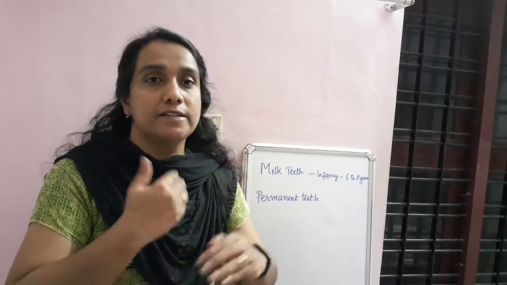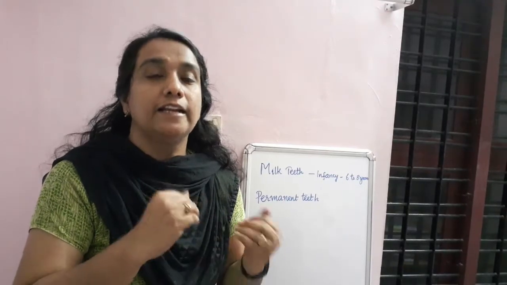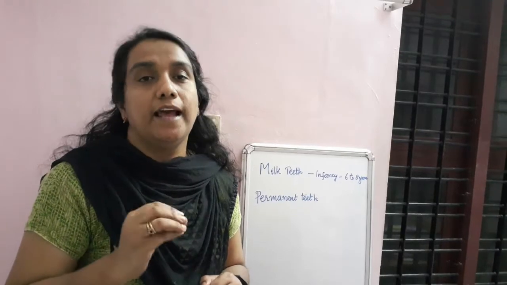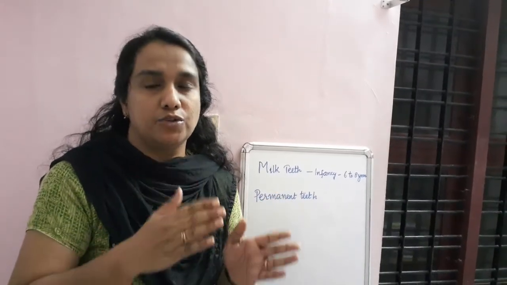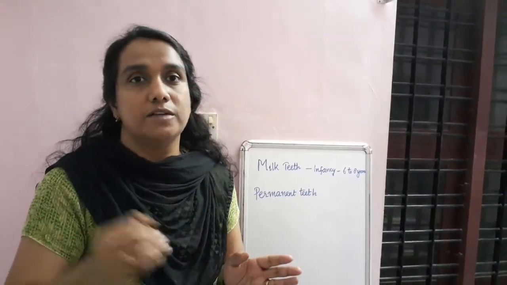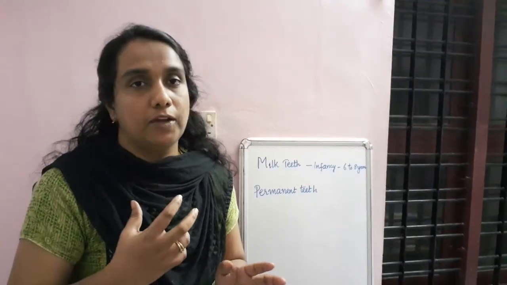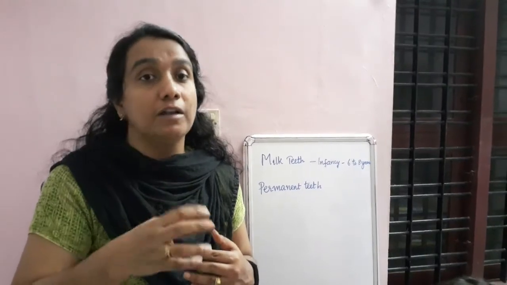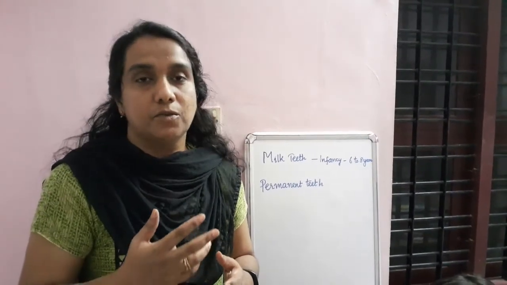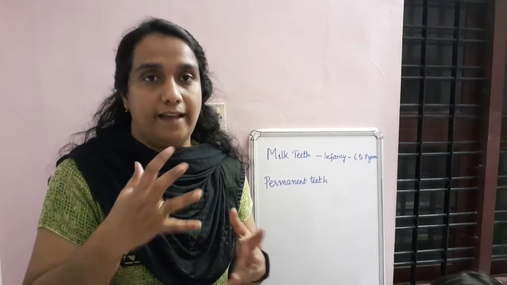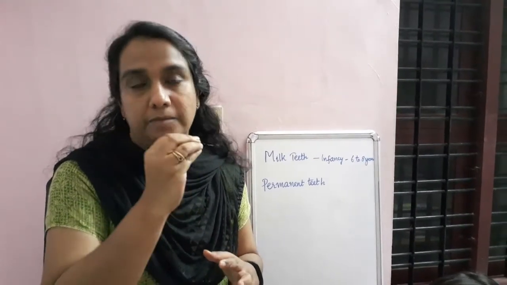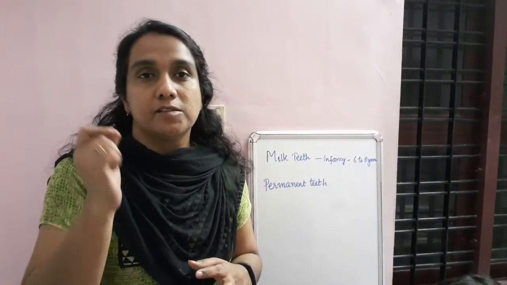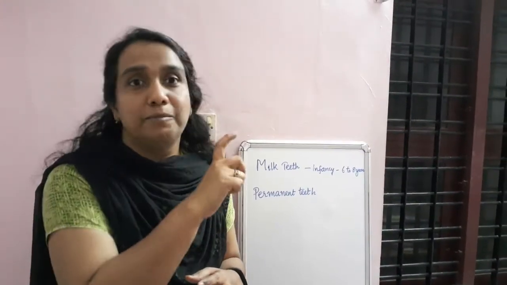Once the milk teeth are gone, the next set of teeth will come. That is known as the permanent teeth. Usually from 8 years onwards, the permanent teeth will come. If a permanent tooth is gone, it will not come again. So you should take care. Once permanent teeth come, you have to take care, because if it is gone, it will not come again. So I will show you one milk teeth and one permanent teeth.